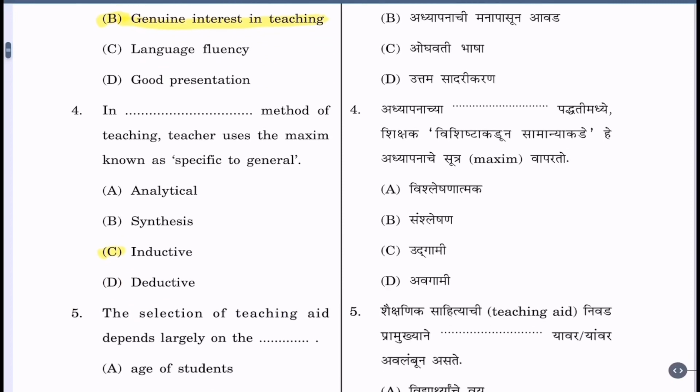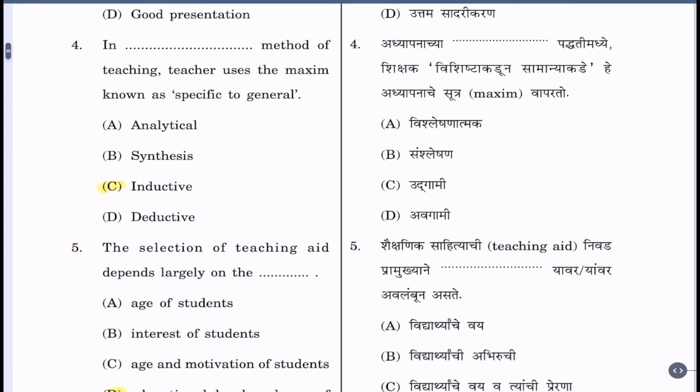Question 4. In dash method of teaching, teacher uses the maxim known as specific to general. The alternatives are A. Analytical, B. Synthesis, C. Inductive, D. Deductive. The correct option is C. Inductive. It means in inductive method of teaching, teacher uses the maxim known as specific to general.